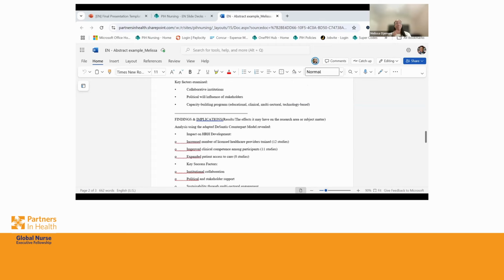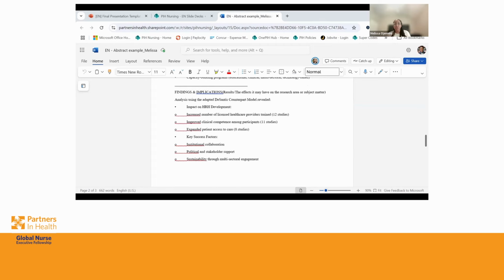The next thing I'm going to think about is my findings and implications. What does that even mean? My findings are my results. What did you find from the work that you did with your capstone? And then implications are like, what are the effects on other subject matters? Or what were the effects on my particular system?